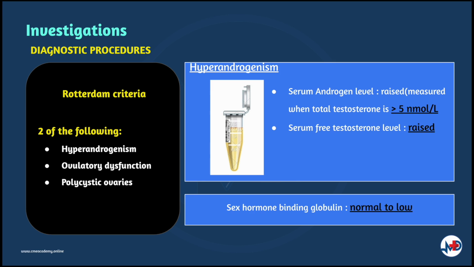PCOS patients have raised serum free testosterone and serum androgen levels. Serum androgen level is measured when serum total testosterone is more than 5 nanomoles per liter. Transvaginal ultrasound is used to visualize polycystic ovaries. More than 12 follicles are seen in the ovary. That is considered significant. Sex hormone binding globulin in PCOS patients may also be normal to low.